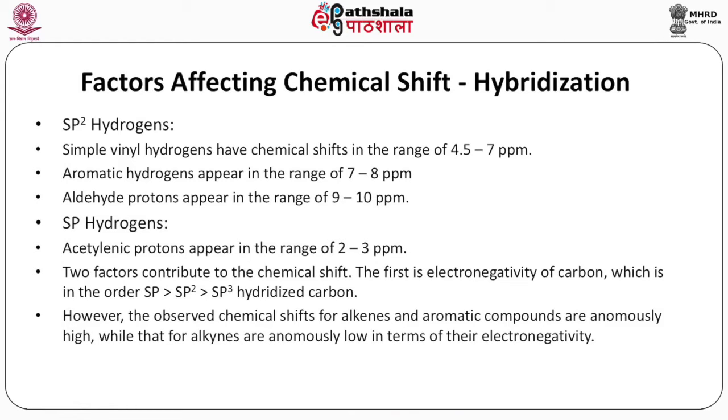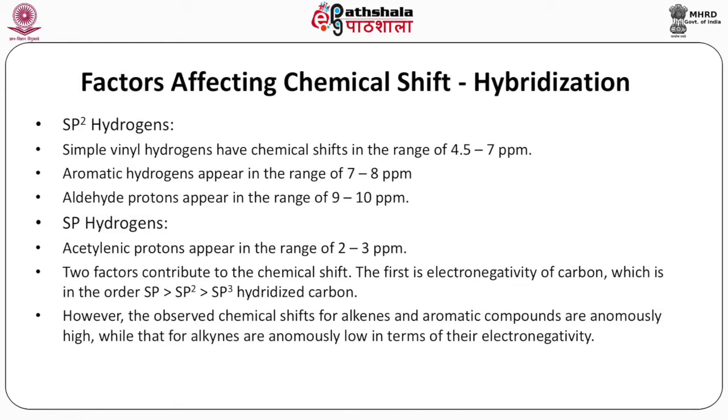Hybridization continued. sp2 hydrogens. Simple vinyl hydrogens have chemical shifts in the range of 4.5 to 7 ppm. Aromatic hydrogens appear in the range of 7 to 8 ppm. Aldehyde protons appear in the range of 9 to 10 ppm, whereas sp hydrogens, acetylenic protons, appear in the range of 2 to 3 ppm.